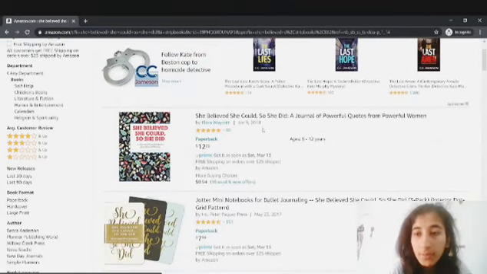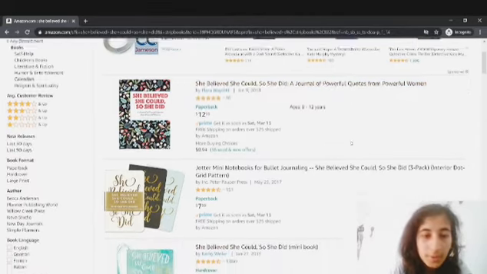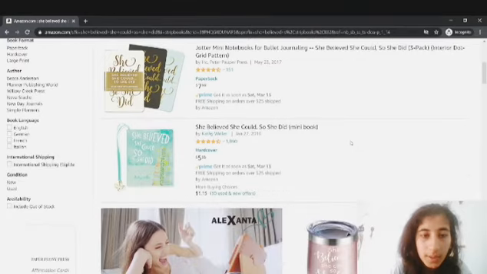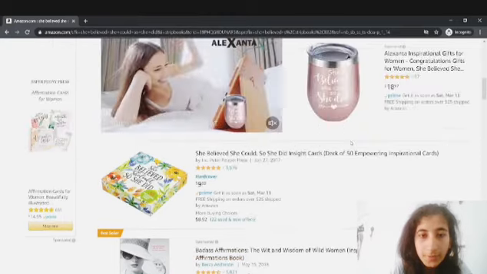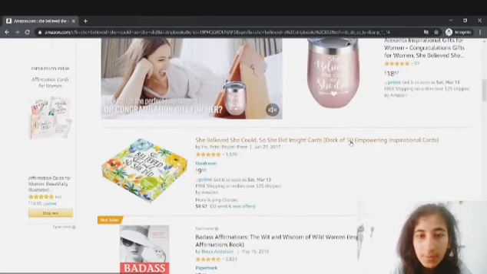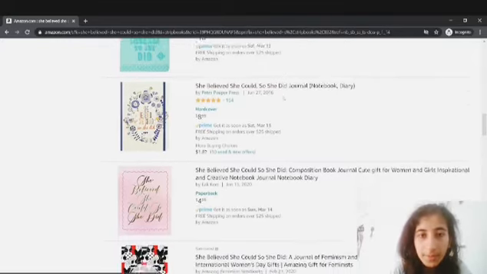So this is the book that is popping up first. "She believed she could, so she did." A journal of powerful quotes from powerful women. So they are using the quotes. Okay, let me just scroll down. Badass affirmations. Okay, just leave all these books, guys, because these might be high content books. Okay, leather notebook, we need to avoid that. Let me just scroll down.